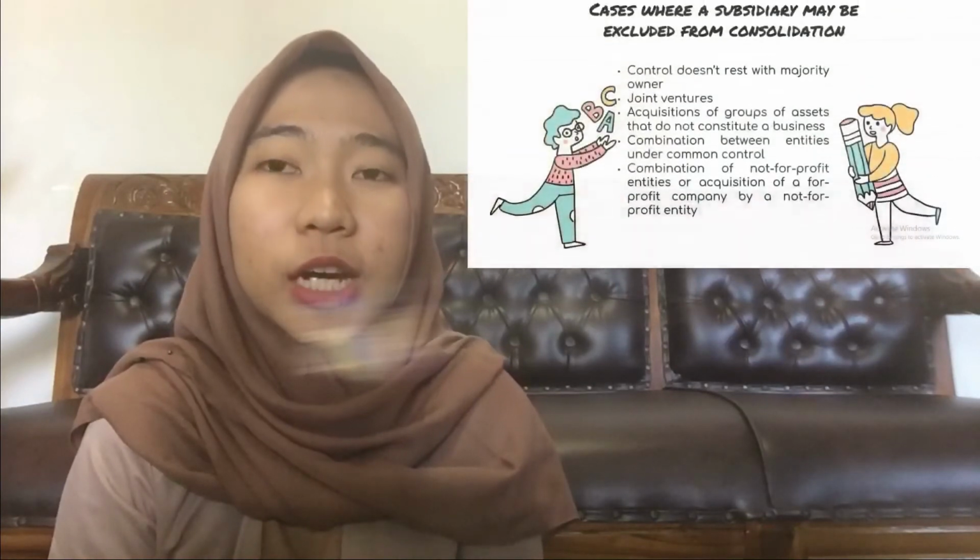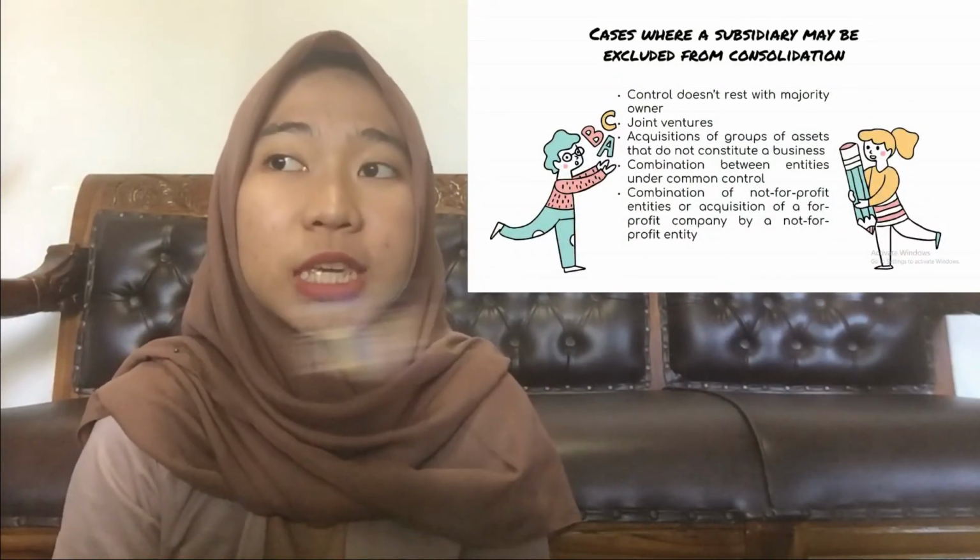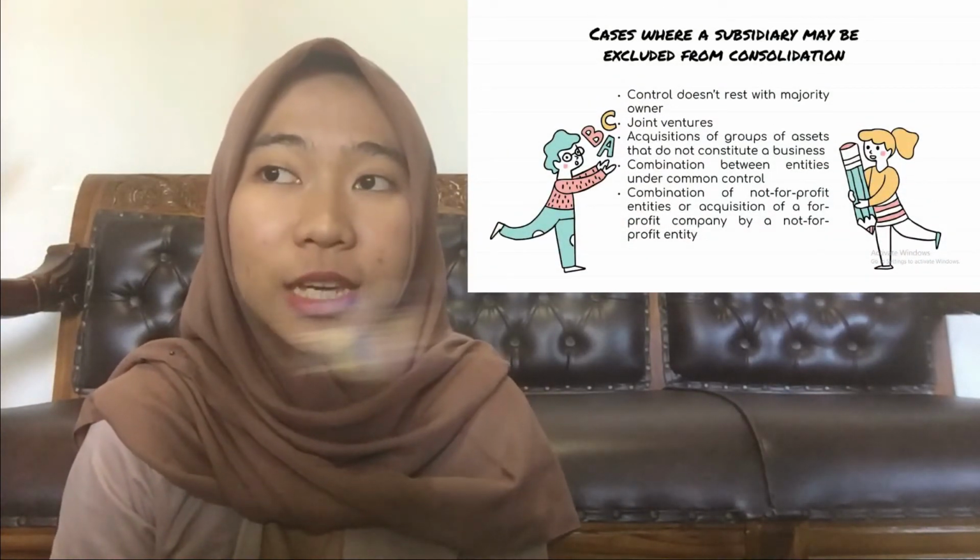The parent company and its subsidiaries exist as separate legal entities and maintain their separate accounting records. However, each reporting period, their separate accounting records are combined into one set of consolidated financial statements for reporting the financial position and results of operations of a consolidated reporting entity. But there are some cases where a subsidiary may be excluded from consolidation.